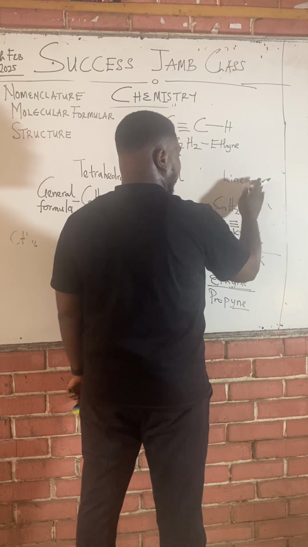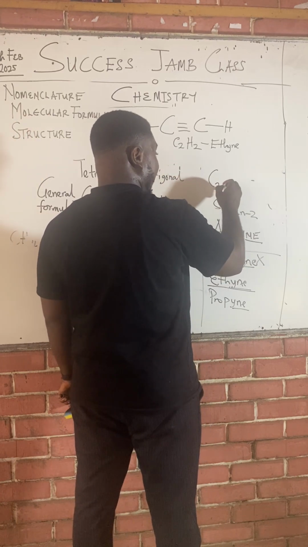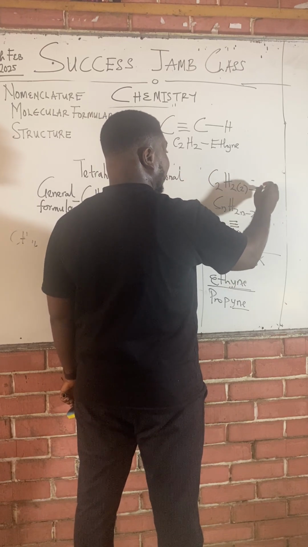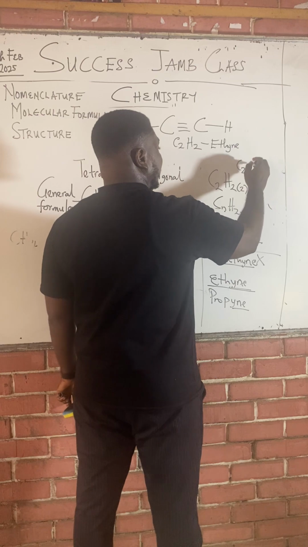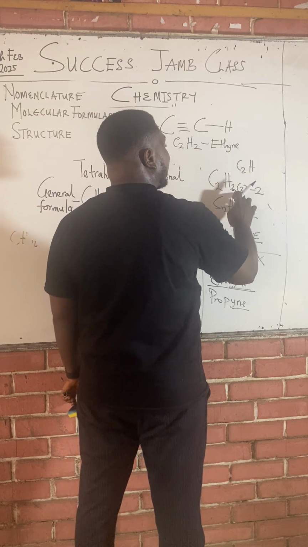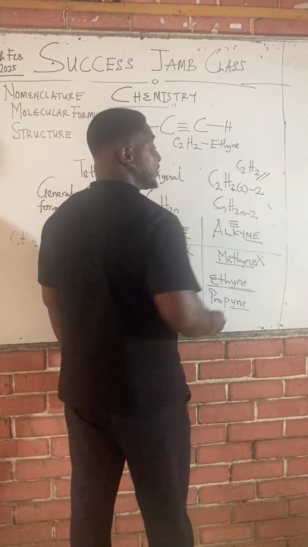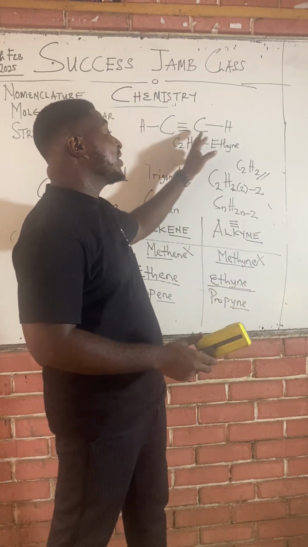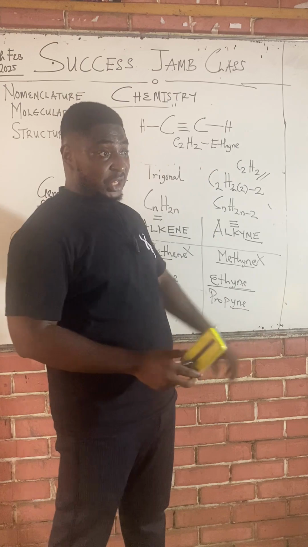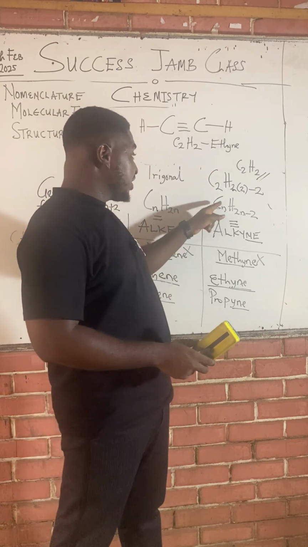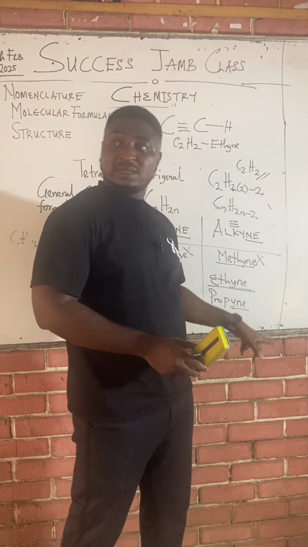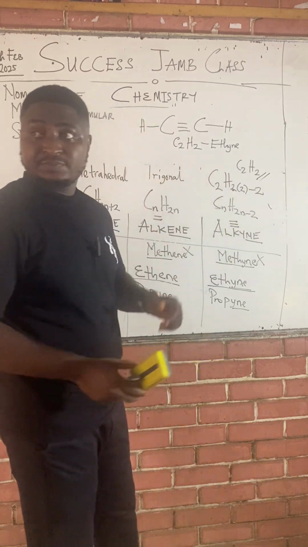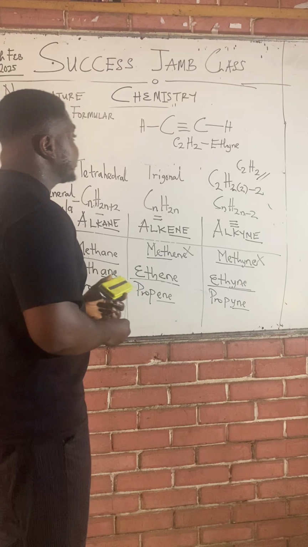CnH2n minus 2, right? So n is 2 now. That's 2 times 2, 4, minus 2. So we still have C2H2. But even without using the general formula, because of my understanding of the structure, I still have C2H2. So you can use the general formula to get the molecular formula, and if you draw the structure right too, you can still get the molecular formula. Are we together?